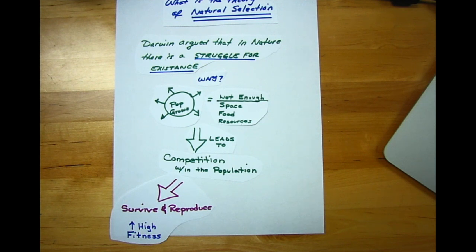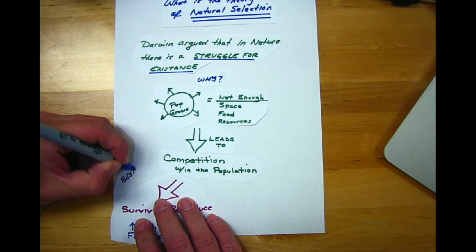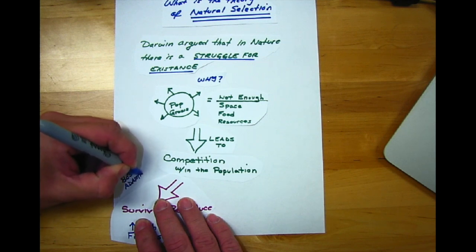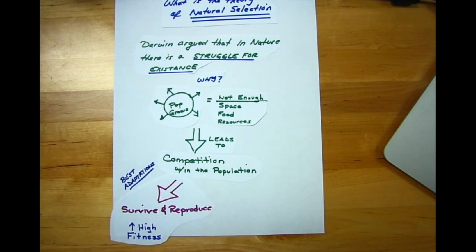Those are the ones that survive and reproduce, the ones with the best adaptations. Adaptations for what? To compete in that environment.